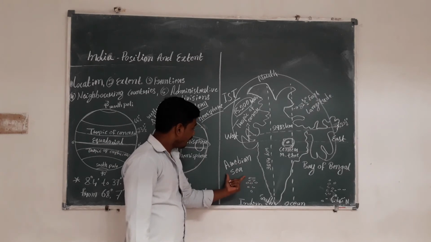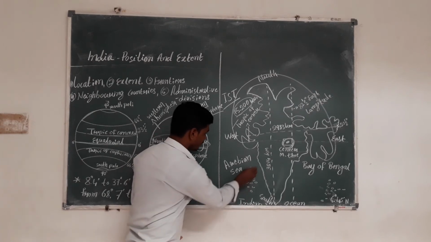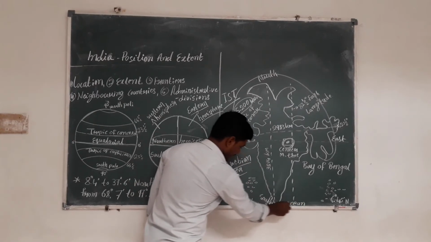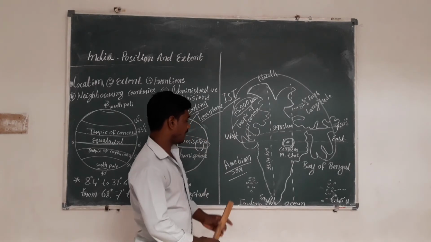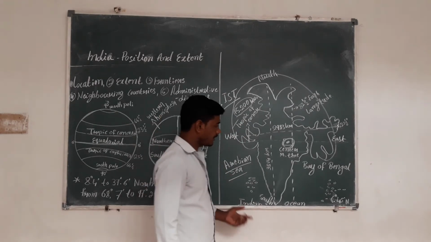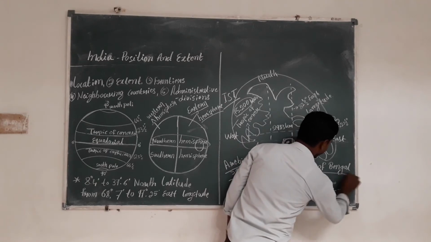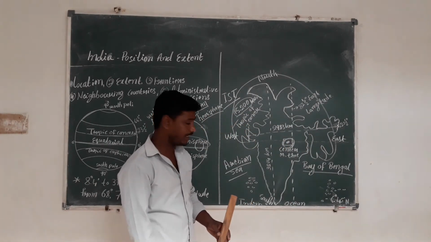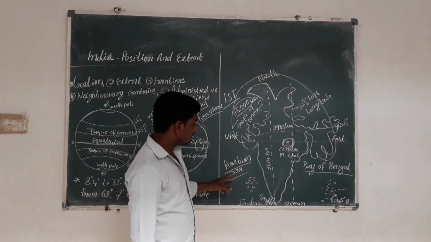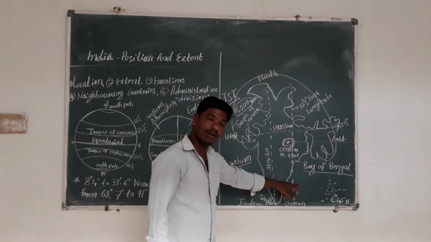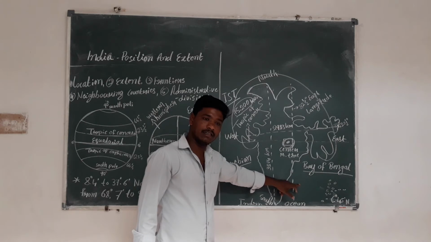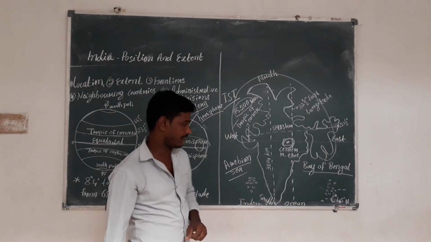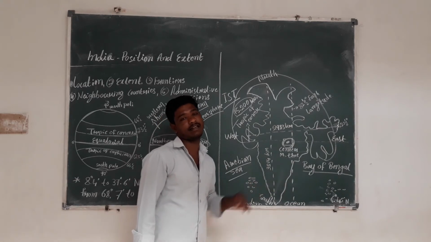The west side is the Arabian Sea, the south side is the Indian Ocean, and the east side is the Bay of Bengal. So these three parts are covered by water, and that's why India is called a peninsular country.